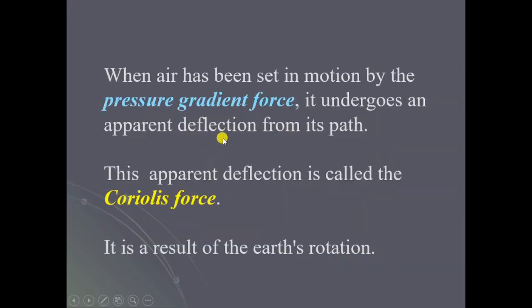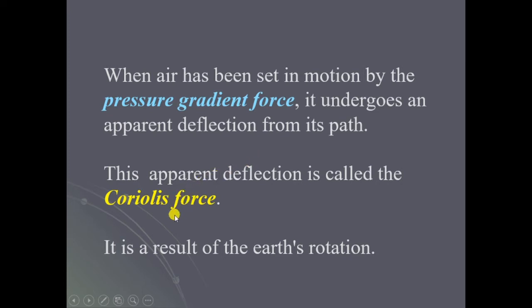When air has been set in motion by the pressure gradient force, it undergoes an apparent deflection from its path. Why does this Coriolis force arise? When air is set in motion because of the pressure gradient force, it undergoes a deflection from its original path. This deflection is called the Coriolis force.